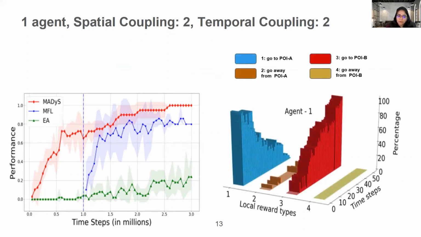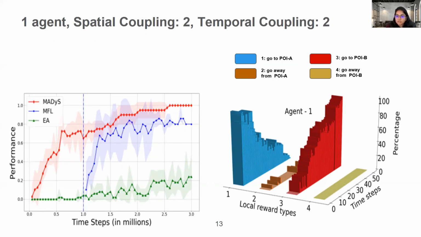So here we see that we have just one agent and we see how the distribution of local reward selection happens. If you look at the time step axis here, it represents the episode length. So we see that in the initial 20 or 25 steps of the episodes, the agent selects go to POIA local reward, followed by go to POIB local reward in the rest of the time steps.